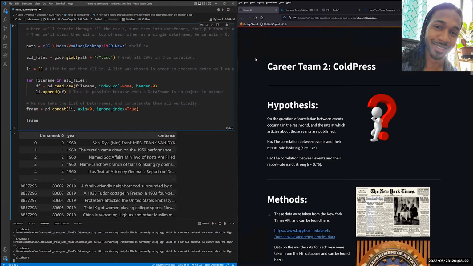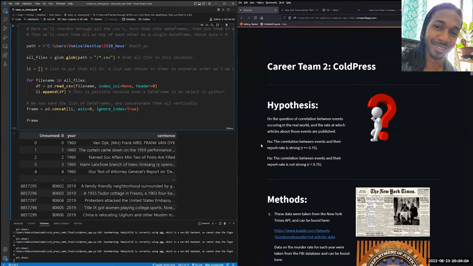Initially, we were going to create a plugin that would flag certain articles in various ways that would help the reader to be more cautious about what they're reading. Instead, though, we decided to see if a news source was in parity with events happening in the real world. What do we mean by that? Are they correlated strongly or are they correlated weakly? Are the articles they're publishing about a particular topic in step with the actual event rate of that general topic?